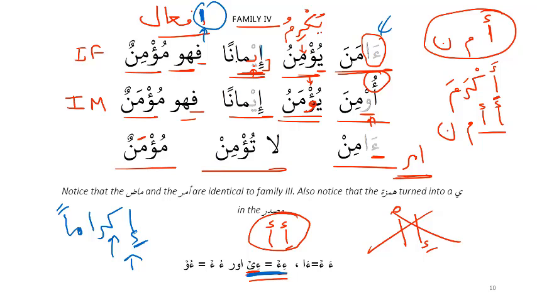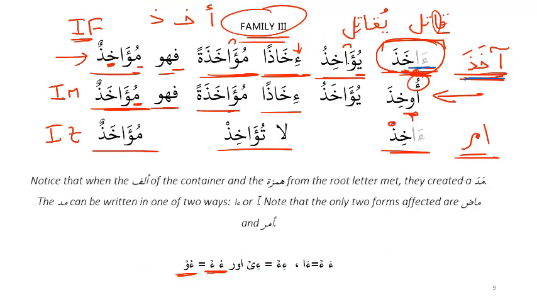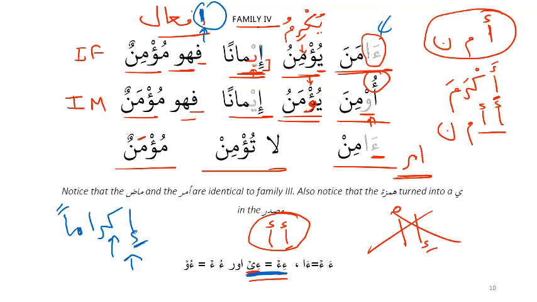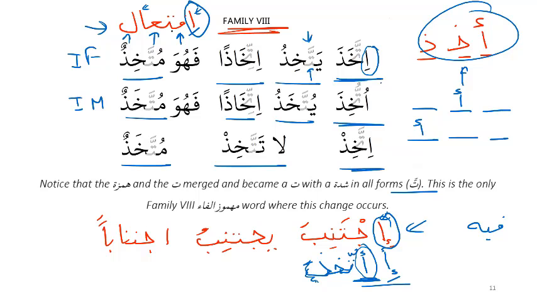All right. So with family 4, your classic example with mahmuz is amana yu'minu imanan. Can you remember that? So for family 3, I want you to remember akhaza yu'akhizu ikhazan. For family 4, which is babe if'al, I want you to remember amana yu'minu imanan. And for family 8, which is babe iftial, I want you to remember ittakhaza yattakhizu ittikhazan.